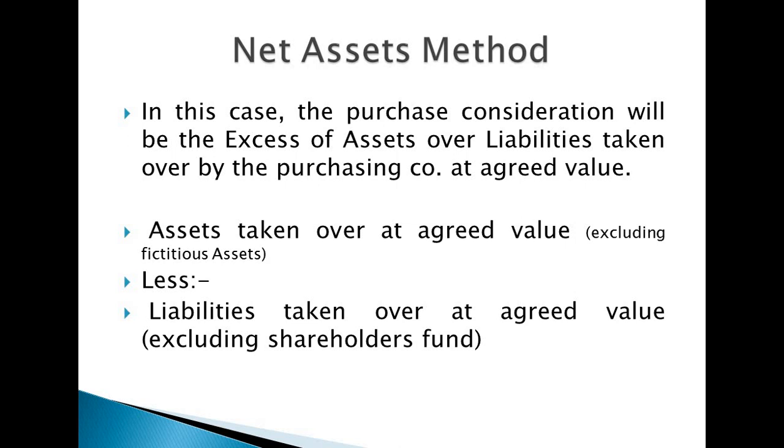In this case, the assets are taken over by the purchasing company at the agreed value, excluding fictitious assets. Here, excluding fictitious assets means like the profit or loss account debit balance, discount on issue of debenture. So these are fictitious assets. At the time the purchasing company takes over the assets of the selling company, they may not take the profit or loss debit balance, discount on issue of debenture, those kinds of assets. Other assets are taken over by the purchasing company at the agreed price, and then less liabilities taken over by the purchasing company, excluding shareholders fund.